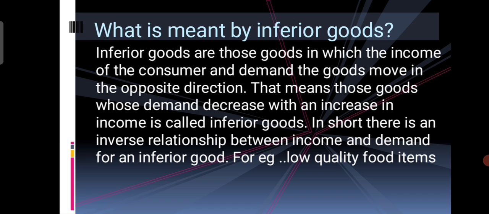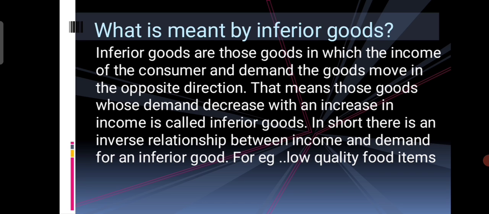So suppose a consumer's income is very low. At that point, he starts having low quality food or low quality bread, for example. Now, if the income of the consumer starts rising, then what can he do? So he shifts his consumption from the low quality bread to high quality bread. Okay, so that means the demand for low quality bread decreases. So that is the inferior good.